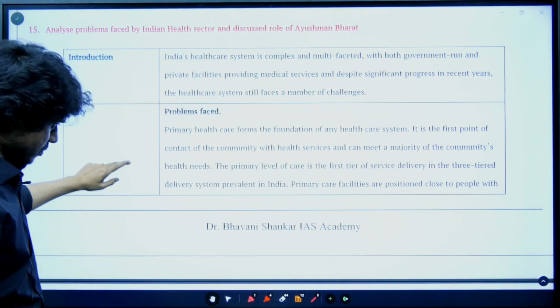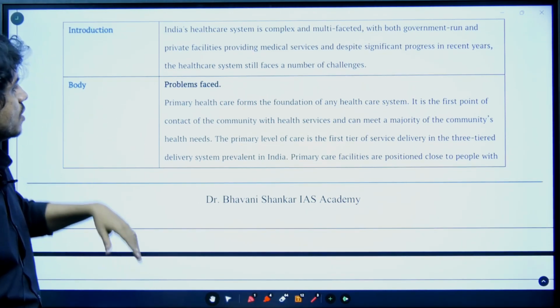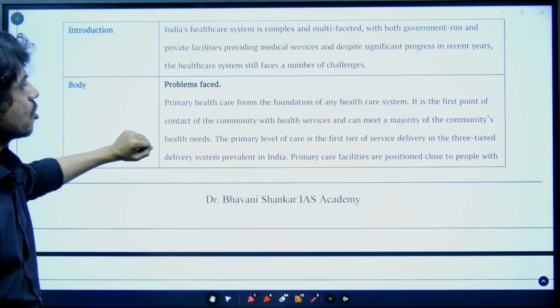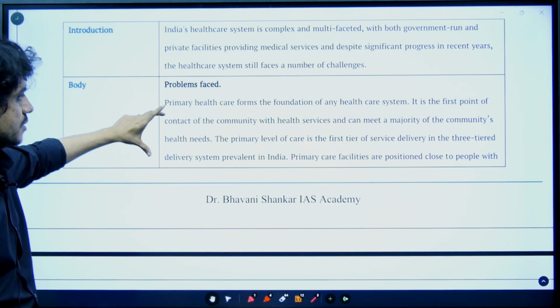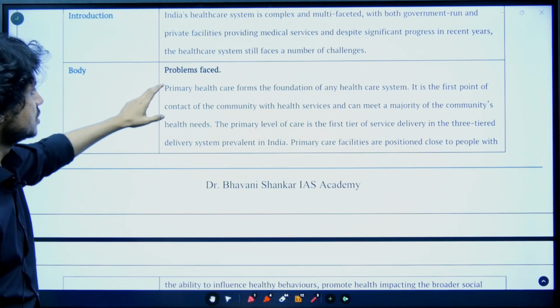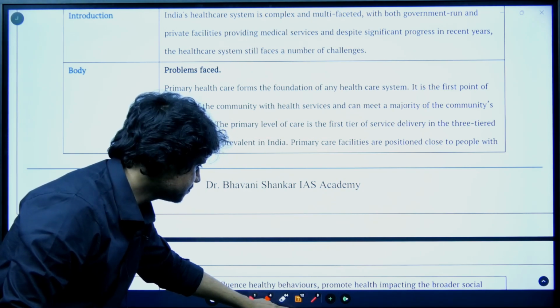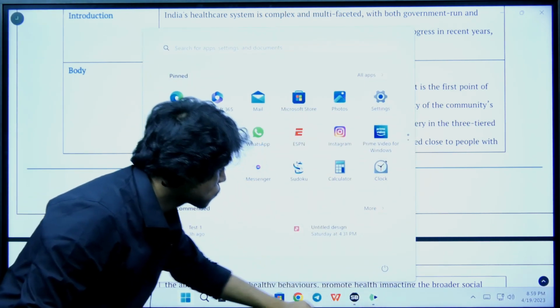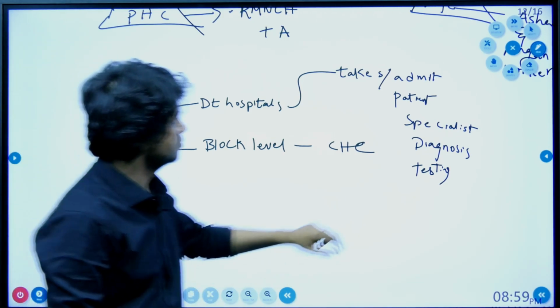Okay. So now let's understand the structure of the Indian healthcare. If you have seen here, while discussing the problems, I have not just listed down. I have tried to give some content, so as to bring coherence. So what is this primary healthcare? Let's try to understand this properly, how our health sector has actually been formed.